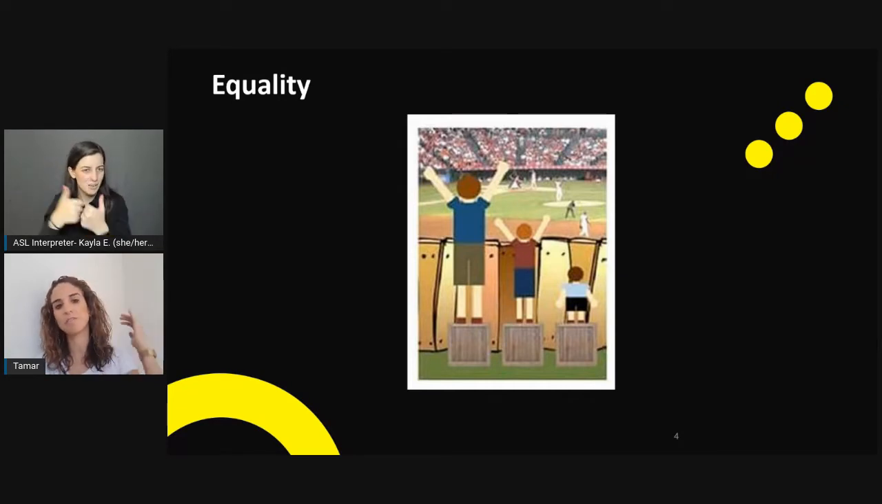So this is a form of equality where we've given everyone the same solution, because we see that there is one person, or rather in this case, there would be two people that can't actually see the game from their own height.